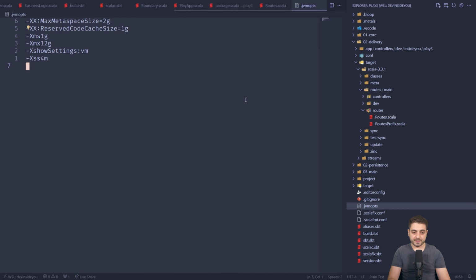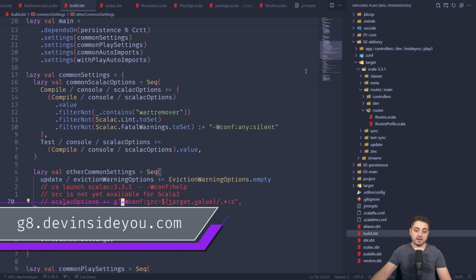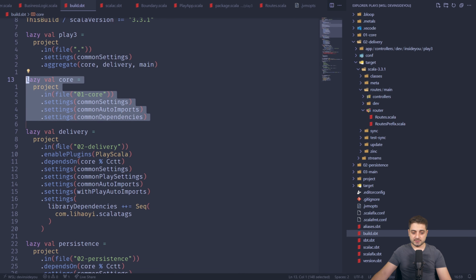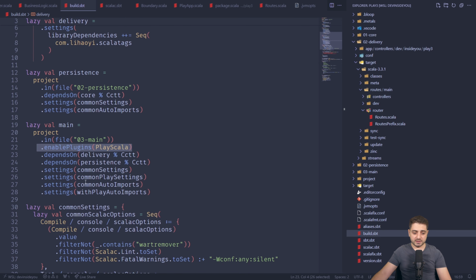So these are the flags that I'm using. And by the way, the majority of this app was generated from one of my Giter8 templates, and then I just added Play on top of it, right? And so if you look at the build, there are four sub-builds, so this is a multi-build. There's a core of the application, then there's delivery, which enables the Play Scala plugin. There's persistence, which is currently completely empty, but it's going to come in the upcoming videos. And in the main, I'm also using Play Scala over here, right?